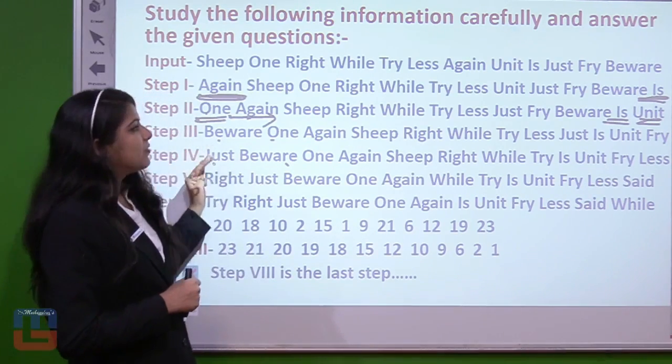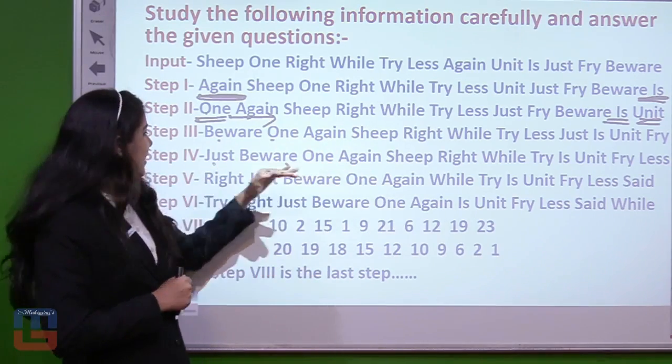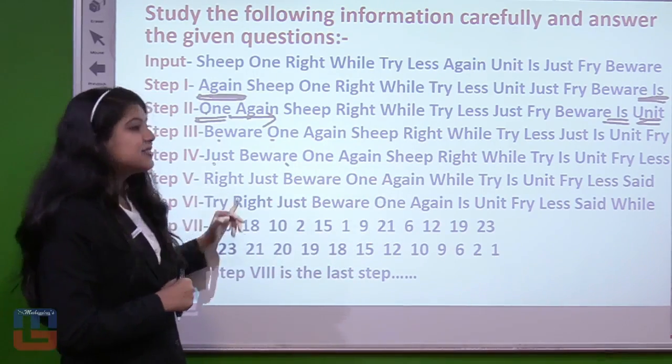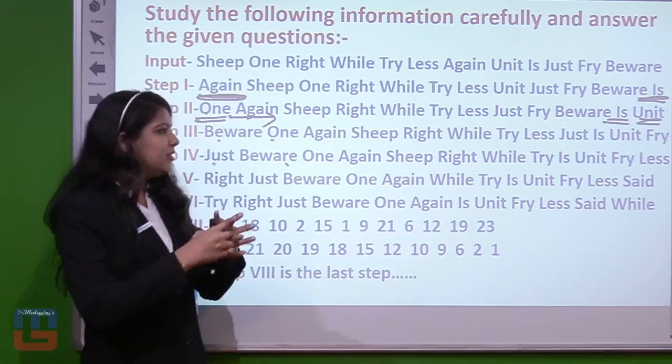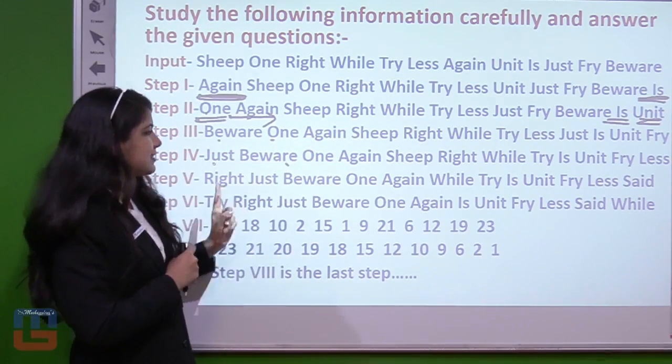"Beware" this side, after that "fry", then "just" this side, then "less" that side, then "right" this side, then "said" that side, then "try" this side, then "while" that side. That means if we take all the consonants together, this format is B, F, J, L, R, S, T, W.